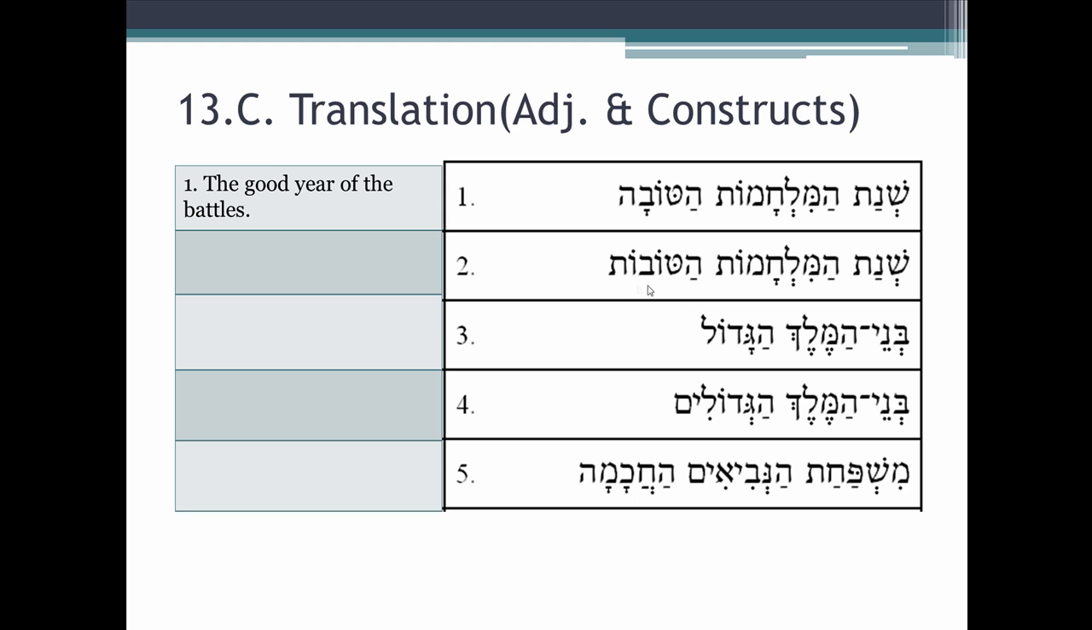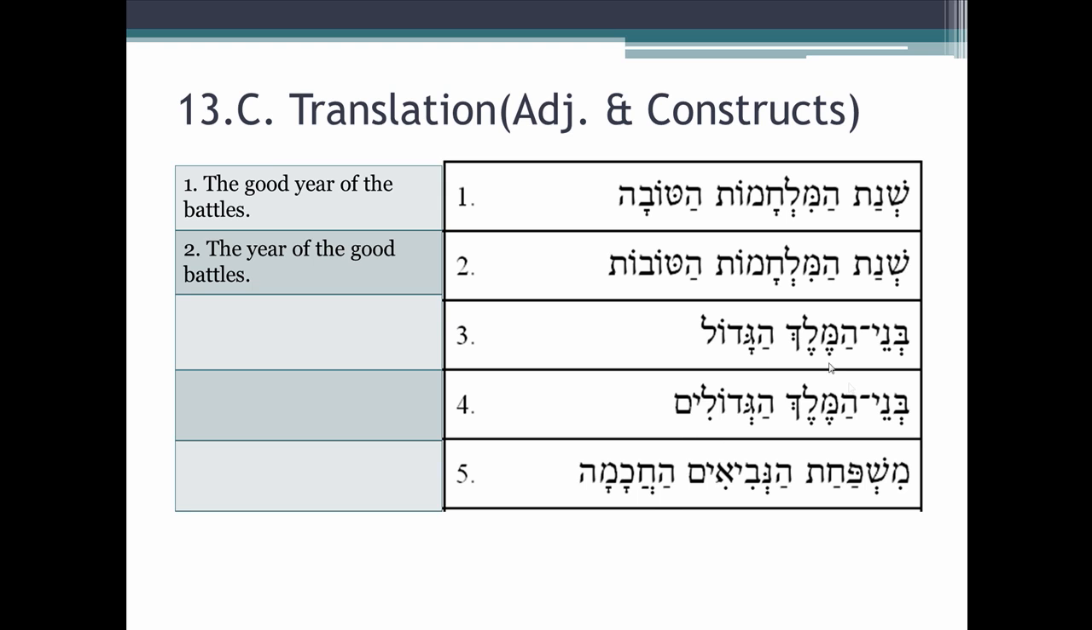Exactly the same as number one, except for the adjective. In this case, the adjective is plural. We have the ot ending. It's a feminine plural. So now we have a feminine plural definite adjective. Do we have a feminine plural definite noun? Yes, we do, right here, hamilchamot. And so this translation changes then from number one to the year of the good battles. Again, you have to look at what you have, determine the gender, the number, and the definiteness, and then see what the adjective correctly aligns with.